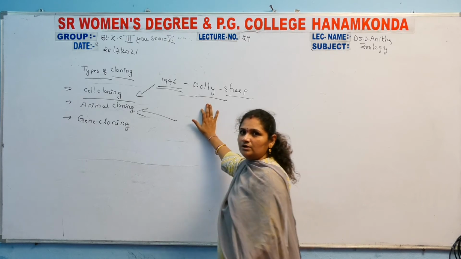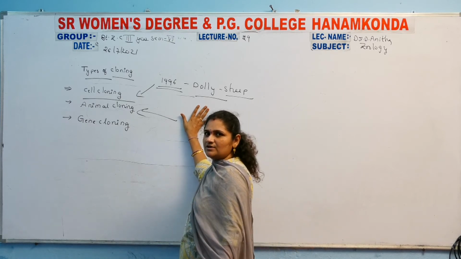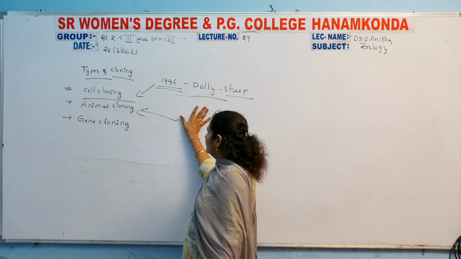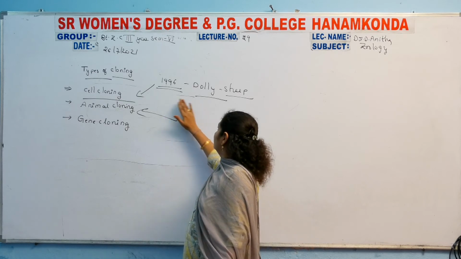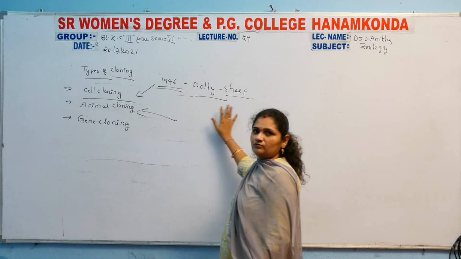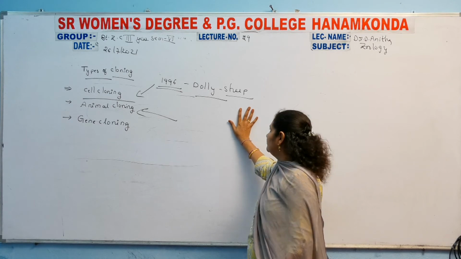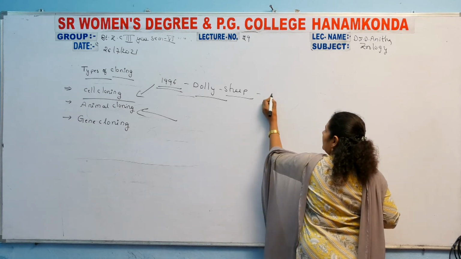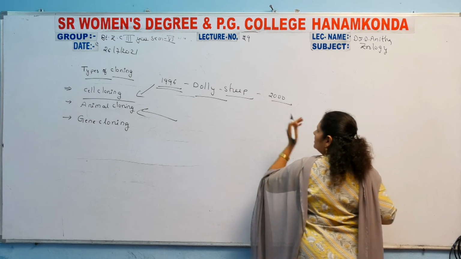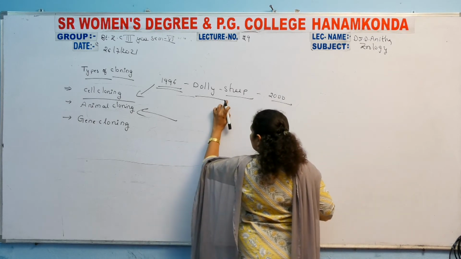The cells are cloned to form a particular animal. That was animal cloning and cell cloning. In 1996, Dolly, a sheep, was formed by the cloning method. It was the first transgenic sheep. It died in the year 2000.